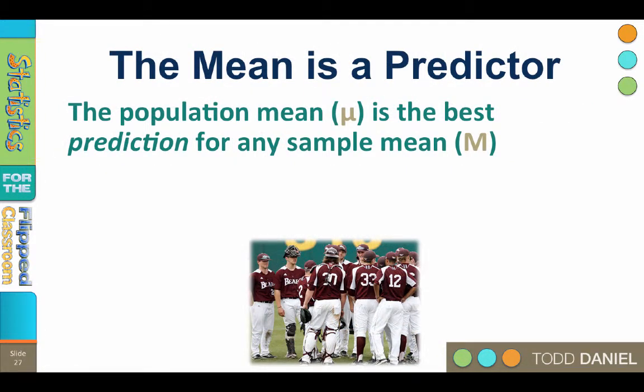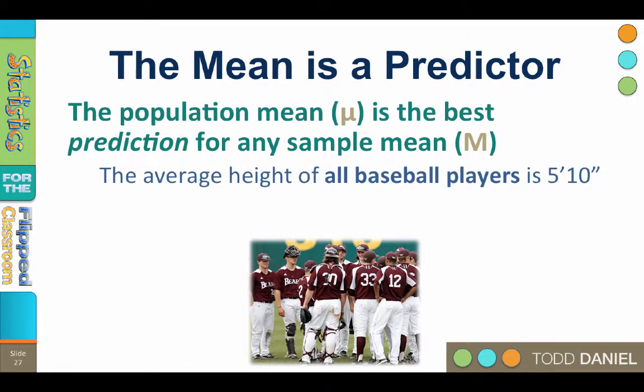The mean also works as a predictor. The population mean, mu, is always the best prediction for any sample, m, drawn from that population. What is true of the population should be true of any sample drawn from that population.